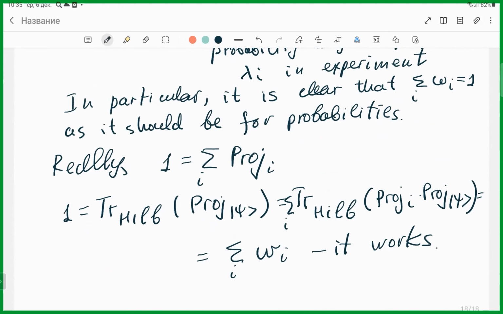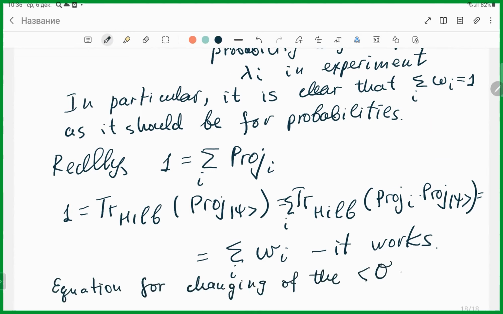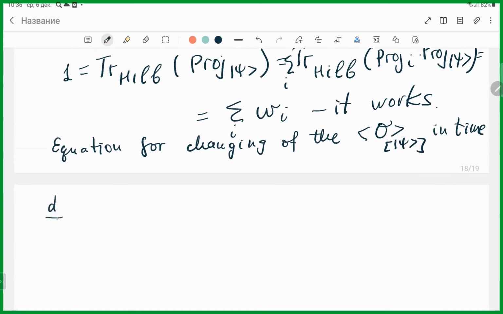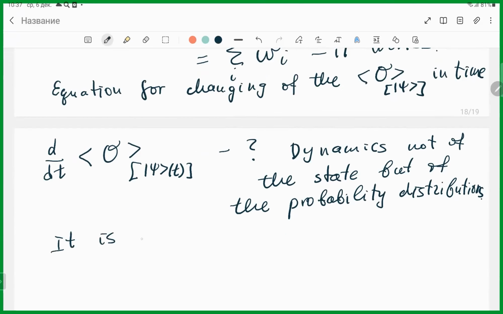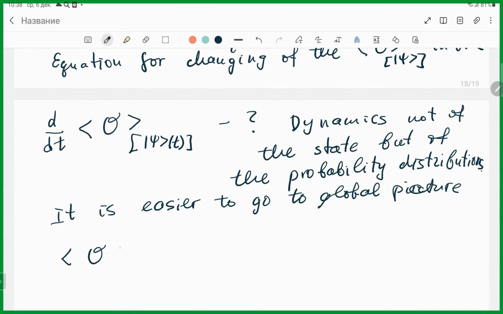It works. Now we will try to write down an equation for the change of the average of O in time, d over dt of O in psi, which depends on t. So that's what I tried to understand. It would be dynamics not of the state, but of the probability distributions. It is easier to go to the global picture. So here I have O, and here I have unitary rotation.